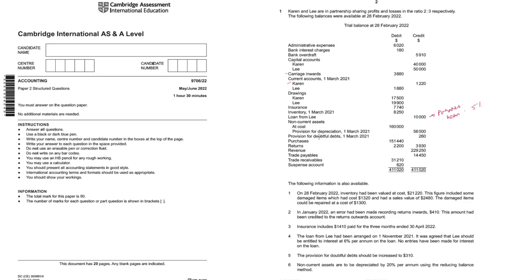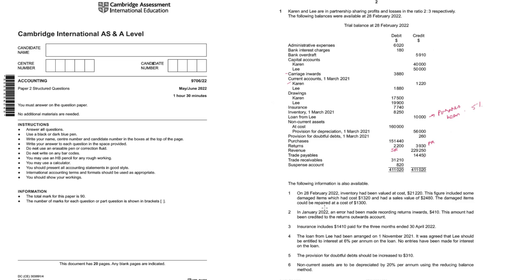Non-current assets, cost is given, accumulated depreciation, provision for doubtful debts, opening balance is given, purchases, returns. Okay, returns are given in one row. So the one that you see on the debit side will be sales returns or return inwards, and the one that you see on the credit side will be purchase returns. Trade payables, trade receivables, and then we have a suspense account. Probably their trial balance did not match. Credit was greater than debit, so they put the difference on the debit side. Let's see if we find an adjustment that can correct this error and remove the suspense, it is good. Otherwise, at the end, we'll have to see what to do with the suspense.